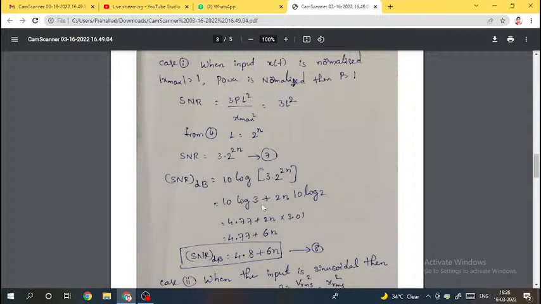So 10 log 3 plus, again, 10 log a power n becomes n into 10 log a. So the expression will become 2n into 10 log 2. The value of log 3 and log 2 are substituted here. So what is the value of log 3, ma? Any one of you from this expression? Any guesses?